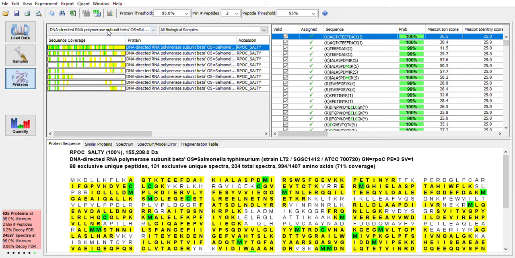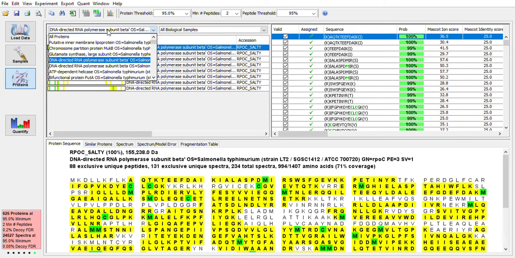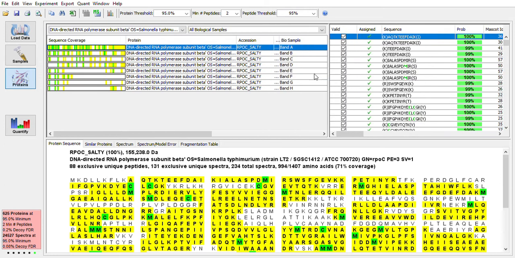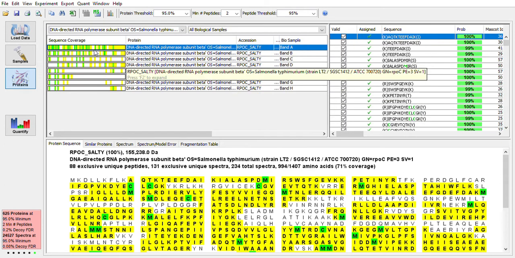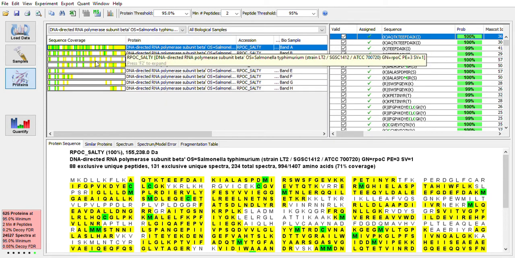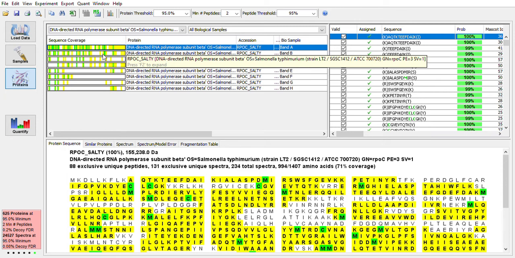So we've got this protein here, and we can choose from any of the proteins on our list. And this is telling us that this particular protein, and we can expand out this box, was identified in all of our samples. And what this graphic shows us is a sort of graphical representation of the sequence coverage for this protein in this sample. So you can quickly look and see that we detected a lot more peptides for this protein in sample A than we did in some of the other samples.